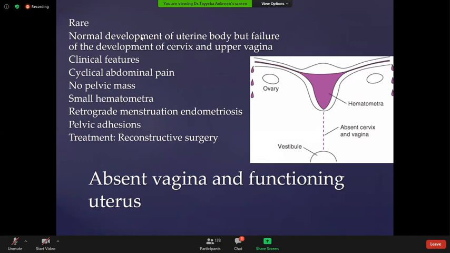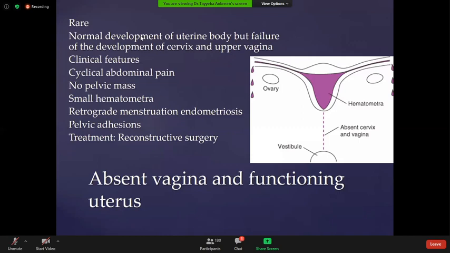It's a congenital disorder. The clinical features will be cyclical abdominal pain because of the collection of blood inside the uterine cavity, no pelvic mass, the patient has no problem in defecation or micturition, and a small hematometra because the uterine cavity is less distensible as compared to the vagina.